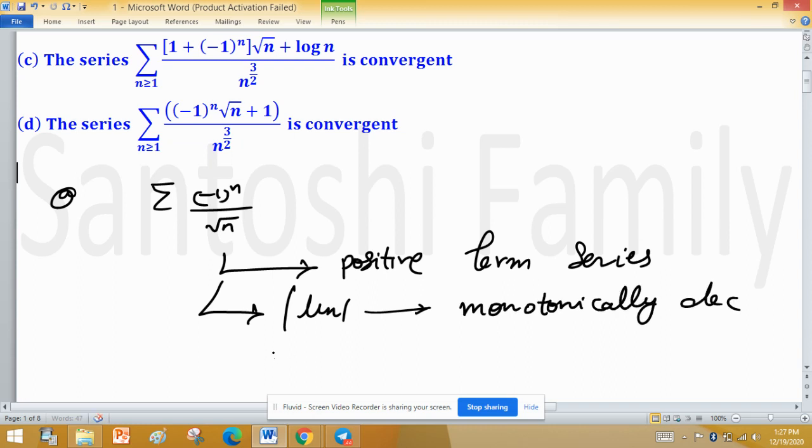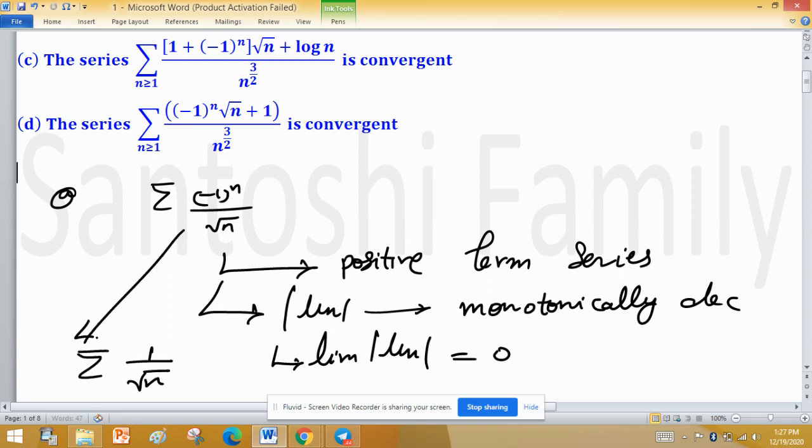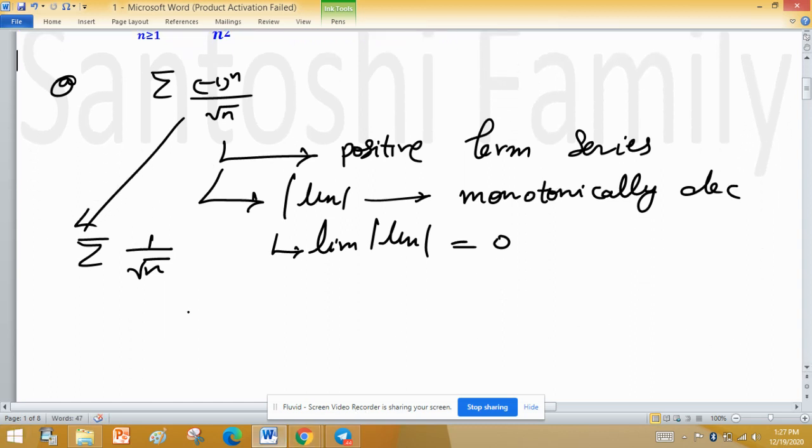and limit of this un must be 0. As after making this positive term series, this is summation 1 upon root n, and limit of 1 upon root n is also 0, and this is monotonically decreasing. Both conditions of Leibniz test are fulfilled. So by Leibniz test, this is convergent series.